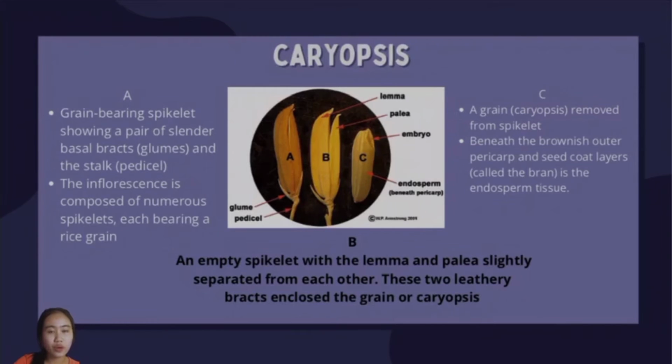C is a grain, or the caryopsis. It is removed from the spikelet. Beneath the brownish outer pericarp and seed coat layers is the endosperm tissue.